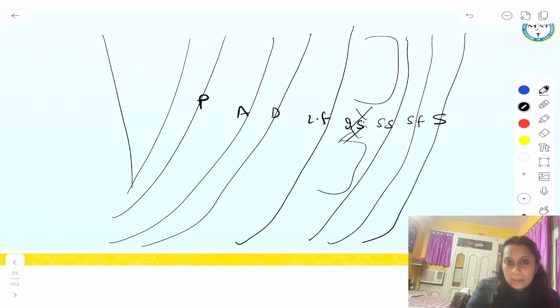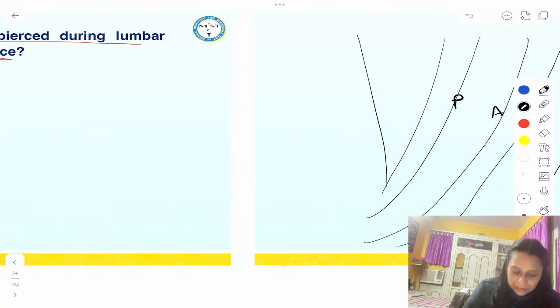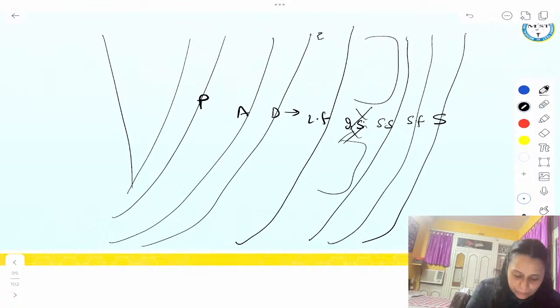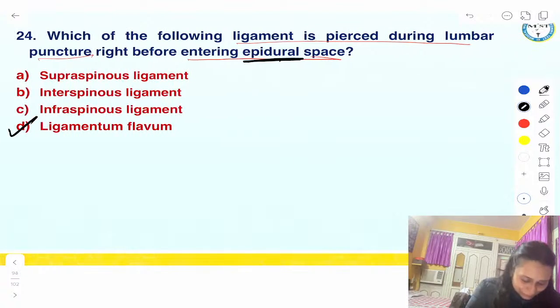So for entering the subarachnoid space, we have to pierce all these layers. And they're asking before entering the epidural space, that is outside dura mater. This is the subarachnoid space. This is the epidural space. So before entering the epidural space, what is the last layer? Ligamentum flavum. So what I have pierced is ligamentum flavum, right? So the answer would be ligamentum flavum. This is the last layer to pierce to enter the epidural space.